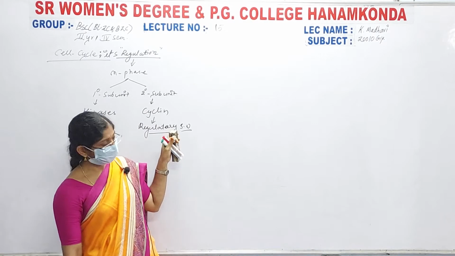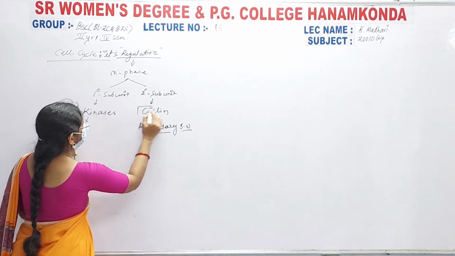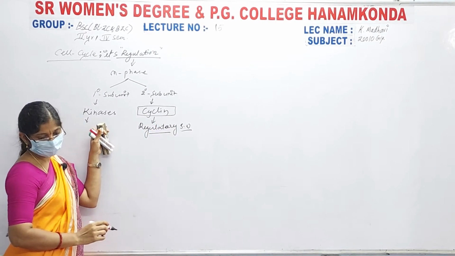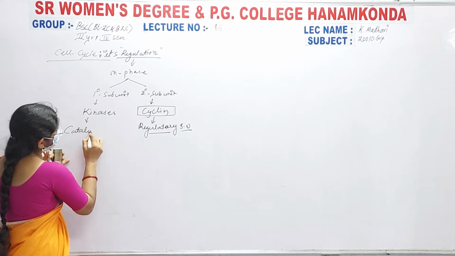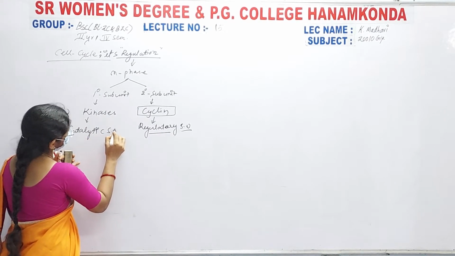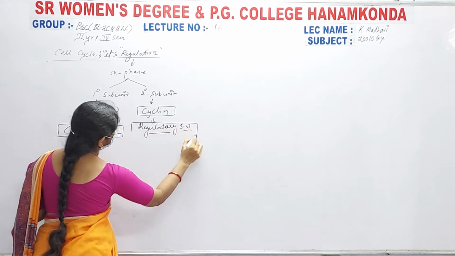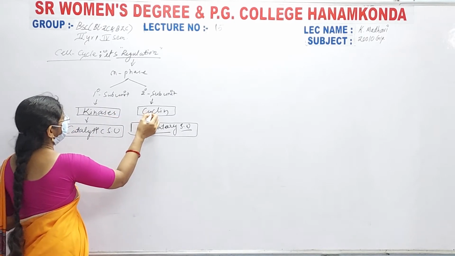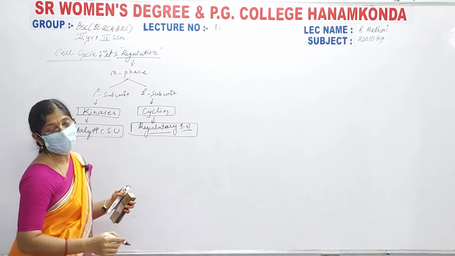These CDKs, these kinases, are the catalytic subunits, and the cyclins are the regulatory subunits. These are the secondary subunits, which are the M phase kinases.